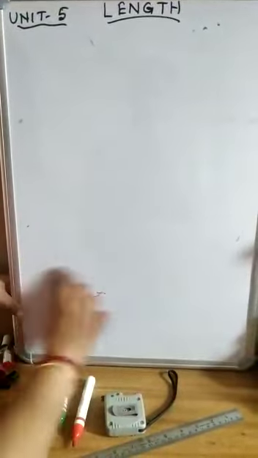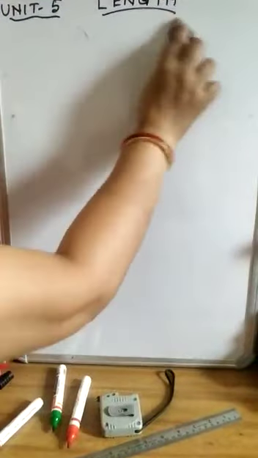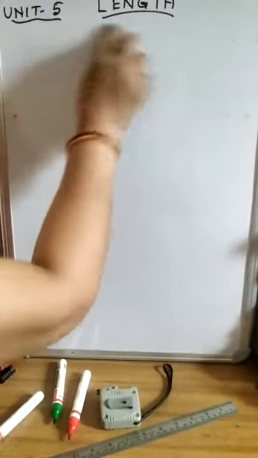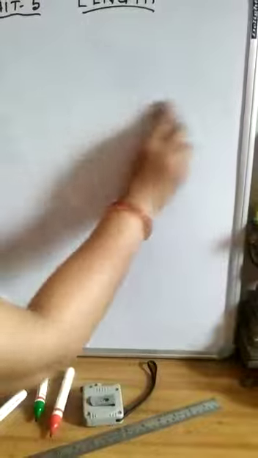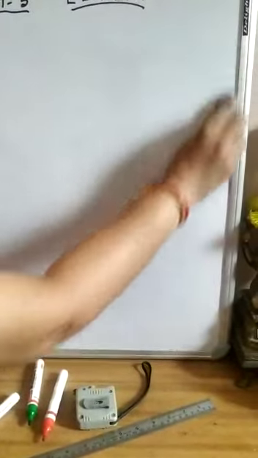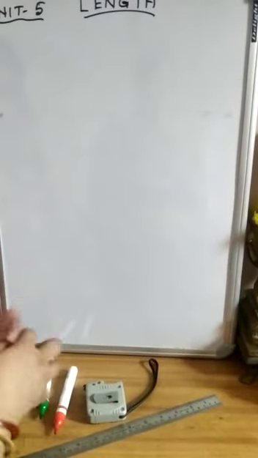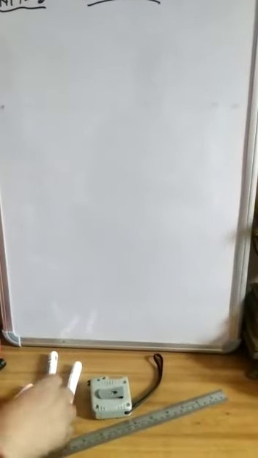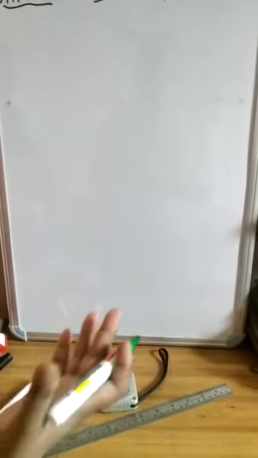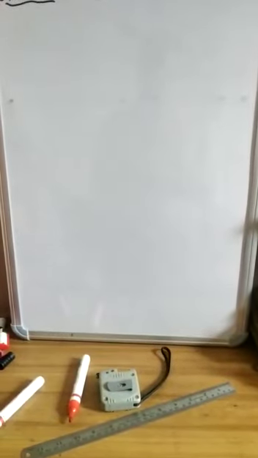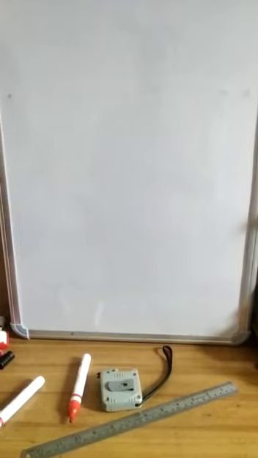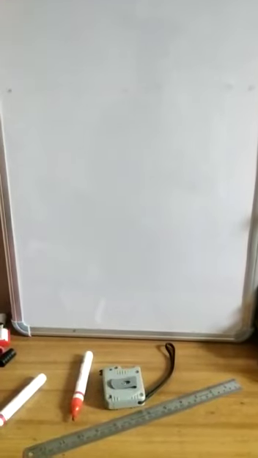Whenever you used to go to buy spears, ropes, threads, pipes, or electricity wire, all these are bought by measuring length. The shopkeeper used to sell all these things by measuring length. Now come to the next question.